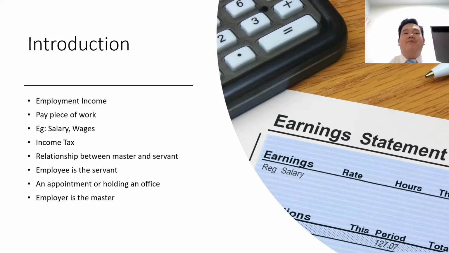the employment income. Employment is defined as a relationship between master and servant. In the relationship, the employee is the servant, also known as an appointment or holding an office, such as finance manager and director in a company, while the employer is the master that pays the salaries to the employees. So Section 2 and Section 3 mention that employment income shall be deemed to be derived in Malaysia under the following situations, and there are 5 types of employment income mentioned in Section 13.1a to Section 13.1e.